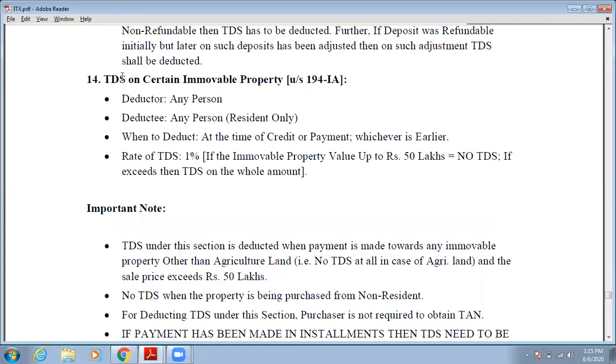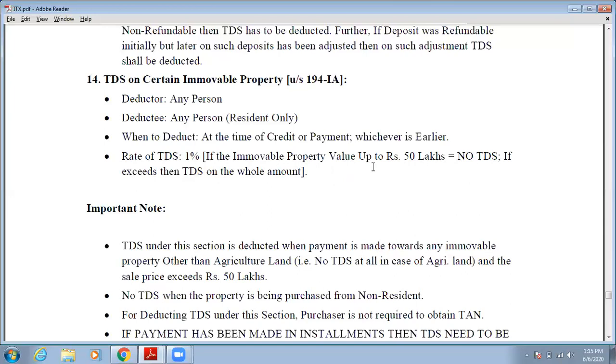The next is TDS on certain immovable property. So if there is any immovable property, what will be the TDS provision? Who will be the deductor? Deductor may be any person. Who will be the deductee? Any person may be the deductee, but that person must be resident only. When to deduct such TDS? At the time of credit or payment, whichever is earlier. Between these two dates, whichever date is earlier, on that date you have to deduct the tax. The rate of TDS will be 1%.